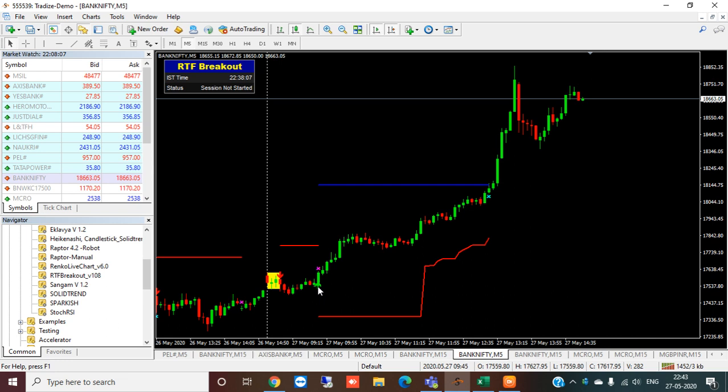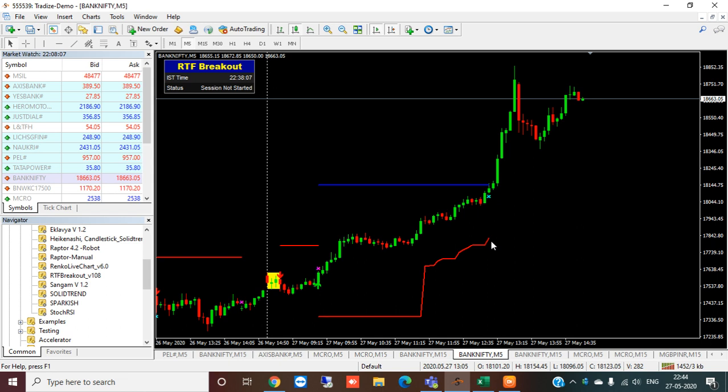We have mentioned it very clearly. You need to see this thing. So this is now the buy position. Once it has taken the buy position, you can see a blue line. What we have mentioned was a 3% target, so this is the blue line, and we have mentioned a 1.5% SL. Here it shows the 1.5% SL, and you have seen that we have also mentioned trailing stop loss. Once the market is going in one direction, the stop loss will trail at the level of 1.5%.